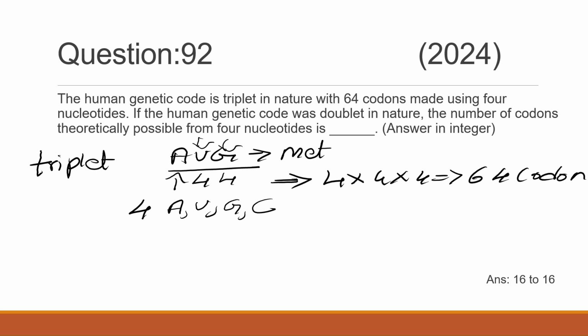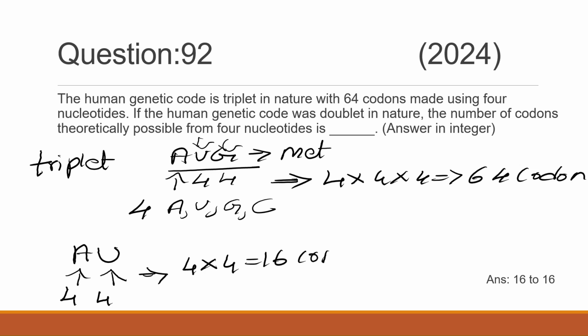So the human genetic code is triplet, and therefore there are 64 codons. If the human genetic code is duplet in nature, for example AU, in place of A there can be any of 4 nucleotides, and in place of U there can be any of 4 nucleotides. So the number of codons will be 4 multiplied by 4, which equals 16 codons. So if the human genetic code was duplet in nature, the number of codons will be 16. Let's move to the next question.